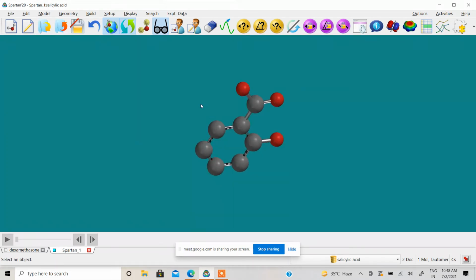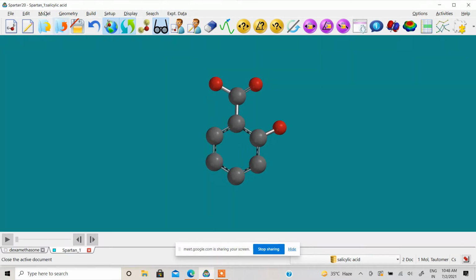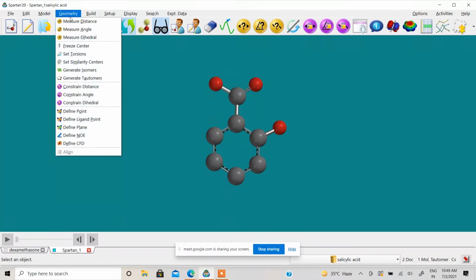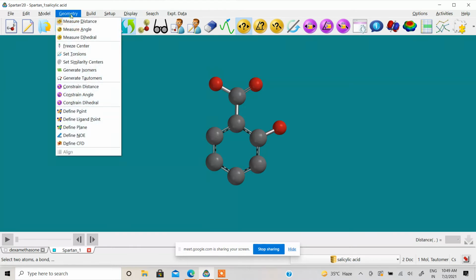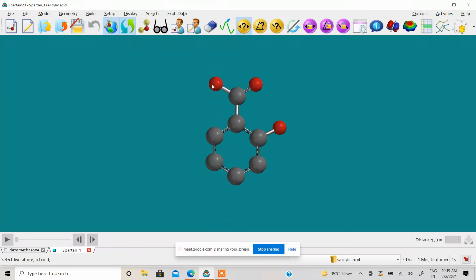Okay, right. Suppose we want to see the bond distance. You can do that. You have to select this. Yeah, so it is selected. Then select the next one. You can see the bond distance between this O2 and C2 is 1.343 angstrom. So you can calculate whatever bond distance you want. Between carbon C3 and C2, it is 1.416 angstrom.